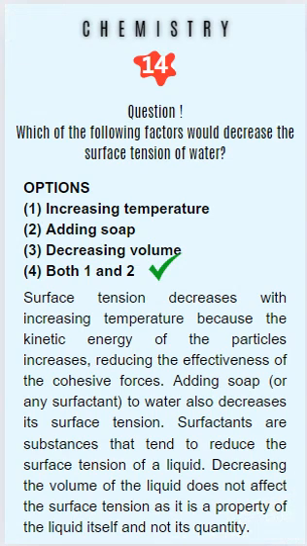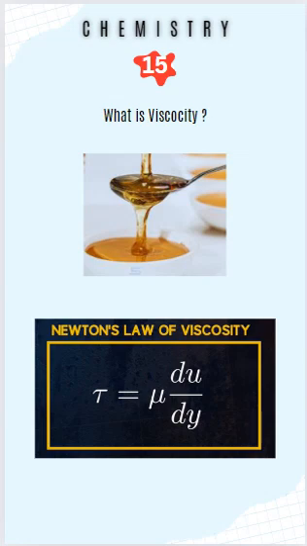What is viscosity of liquid? Viscosity is a measure of a liquid's resistance to flow. It describes how thick or thin a liquid is and how easily it can move. The higher the viscosity, the thicker the liquid and the more resistance it has to flow. Conversely, a lower viscosity means the liquid is thinner and flows more easily.